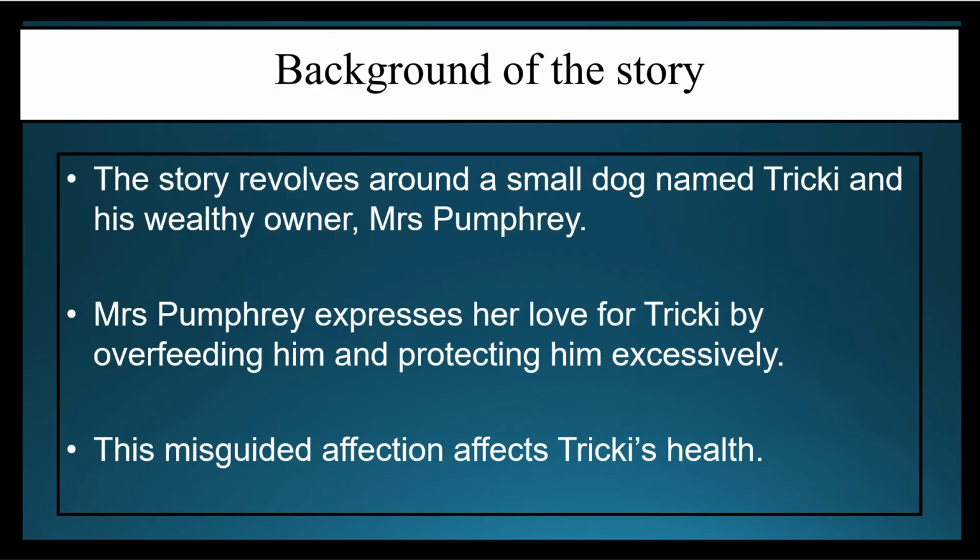So, before we move any further, let's discuss the background of the story. As we are all already aware, this story revolves around a small dog named Tricky and his wealthy owner, Mrs. Pumphrey. Mrs. Pumphrey जो है, she expresses her love for Tricky by overfeeding him and protecting him excessively. तो ये जो misguided affection है ना, ये kind of Tricky की health को eventually affect करते हैं.